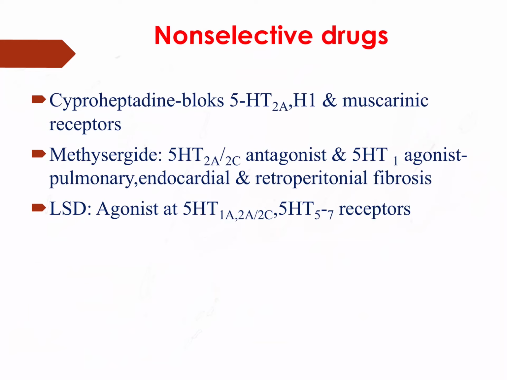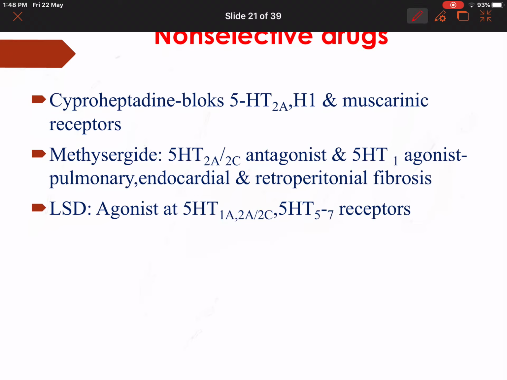Now let's look into non-selective drugs. Those which act not only through 5-HT but also through other neurotransmitters, like cyproheptadine. It also acts on histamine receptors, muscarinic receptors and 5-HT2A receptors. This is basically used as an appetite stimulant. Methysergide is a 5-HT2A and 2C antagonist. It is an antagonist and a 5-HT1A agonist.